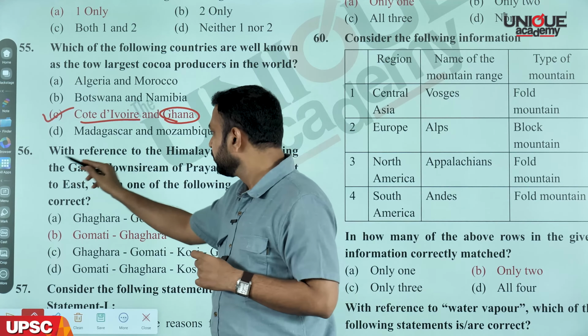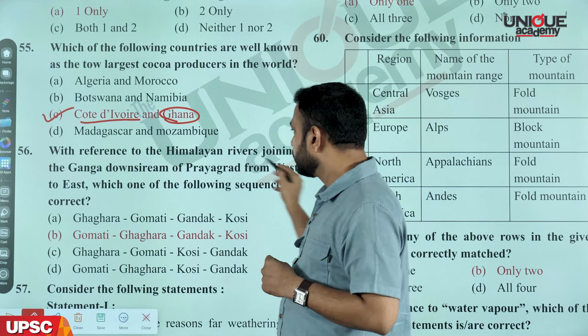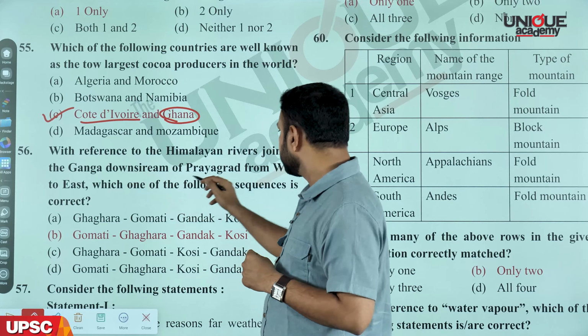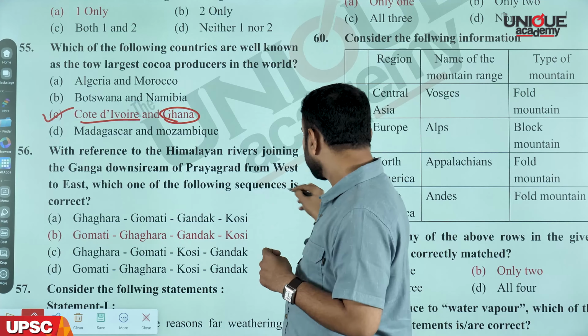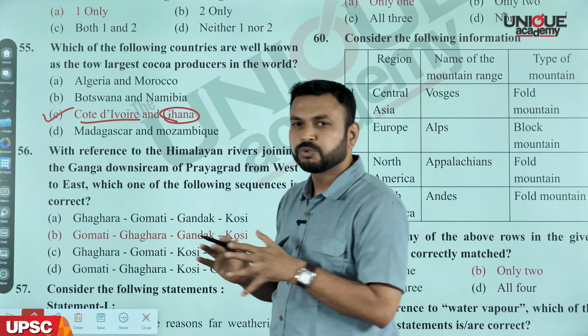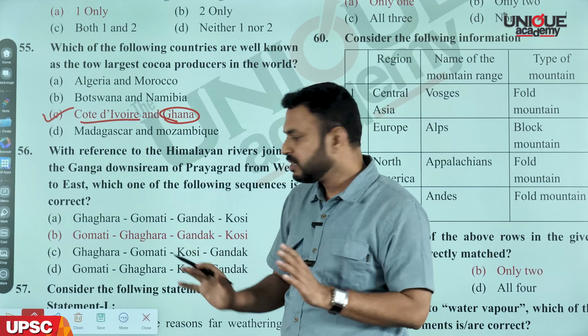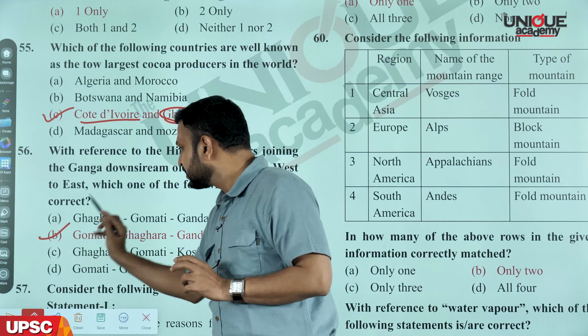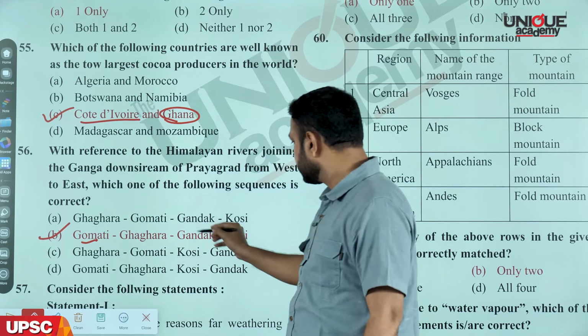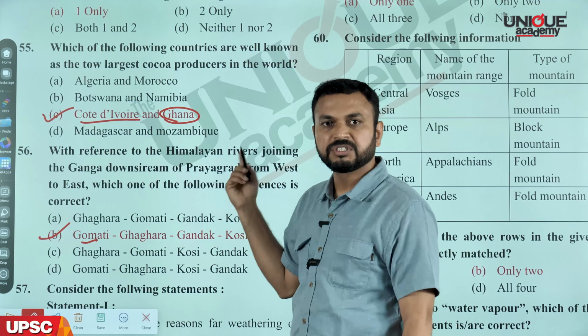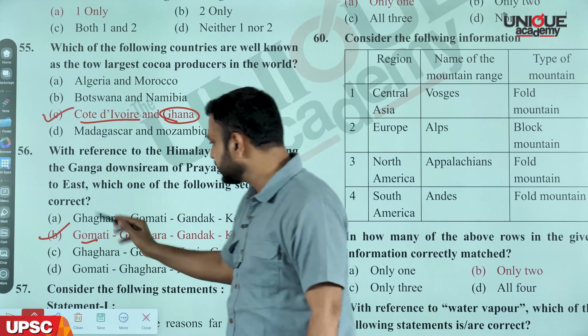Now, this is a question from Indian geography, especially the mapping part of Indian geography. The question says, with reference to the Himalayan rivers joining the Ganga downstream of Prayagraj, which one of the following sequences is correct? If you go through simply the Atlas of India, you'll come to know the answer is B. Gomti, the westernmost, then comes the Ghagra, then Gandak, and the Kosi, which is the easternmost, right? So the answer is B.